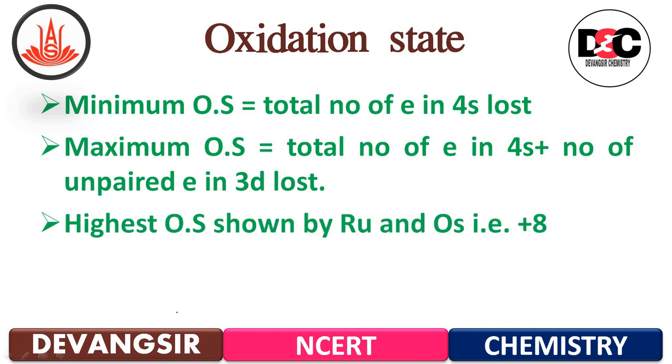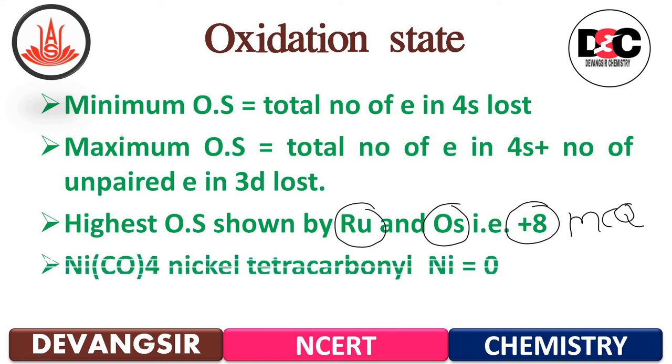Highest oxidation state is shown by ruthenium and osmium, that is +8. In MCQ these can be asked. Ni(CO)4, nickel tetracarbonyl, in that the nickel is having 0 oxidation state. This also can be asked in MCQ.